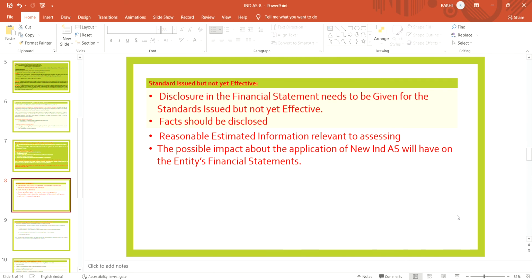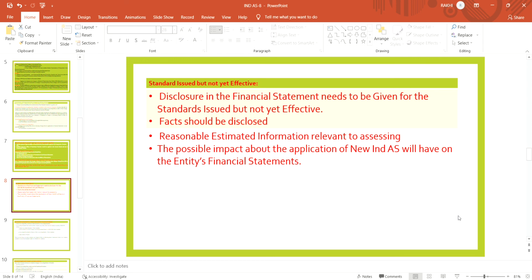Standard issued but not yet effective. How should the company make disclosure of that standard in the financial statement? Does the company need to give the disclosure? Yes, disclosure needs to be given for a standard issued but not yet effective.